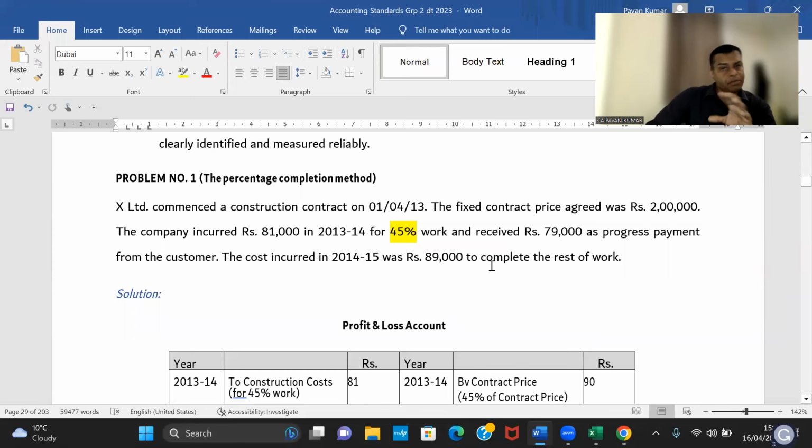Another category of question can be substance over form. Four contracts clubbed into one, or one contract divided into four. That means there are four contracts, but for the purpose of accounting, we club all four, combining the contracts into one. Another way is there is only one contract, but for the purpose of accounting, we treat it as four contracts through segmentation. These two are the areas where questions are asked. 90% is the first category of question, 10% is theory questions.